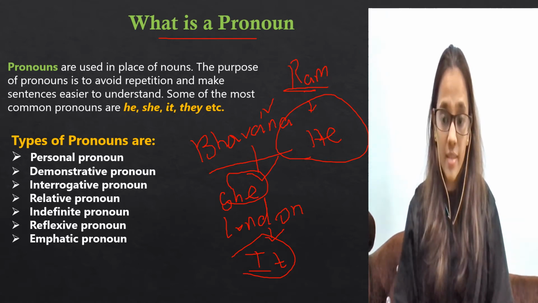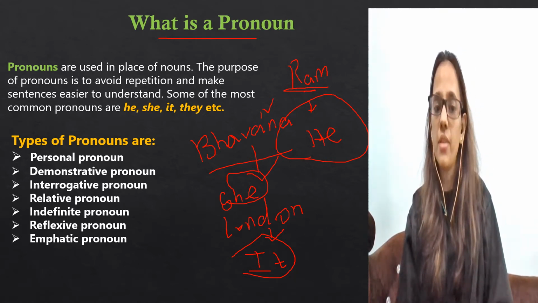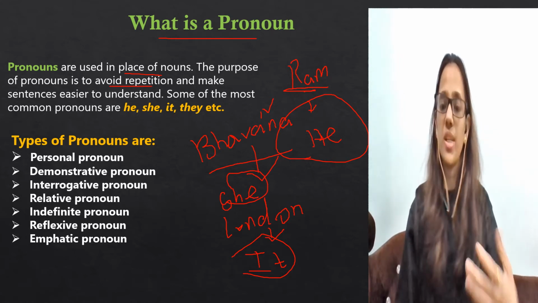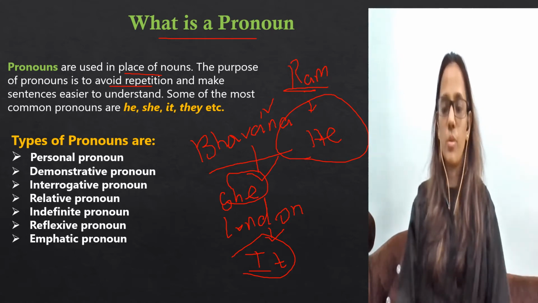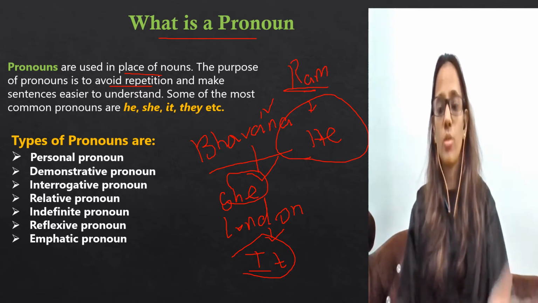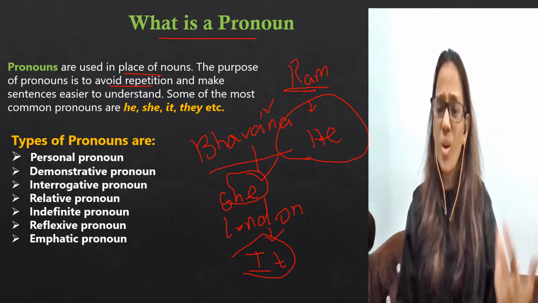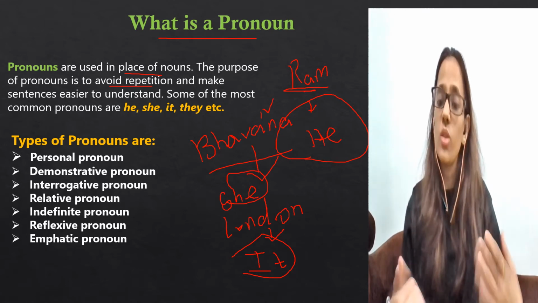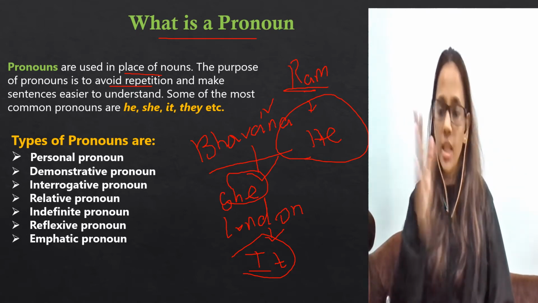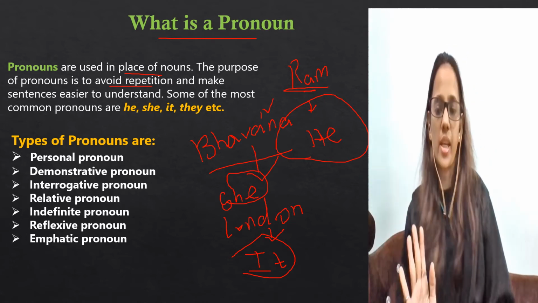So pronouns are nothing but it is used in place of nouns. Okay. The purpose of pronouns is to avoid repetition. For example, I say Ram is a good boy. Ram goes to school every day. Ram has good technical skills. What, Ram again and again, right? So instead of repeating Ram again and again, what can I say? Ram is a good boy. He goes to school every day. He has good technical skills.